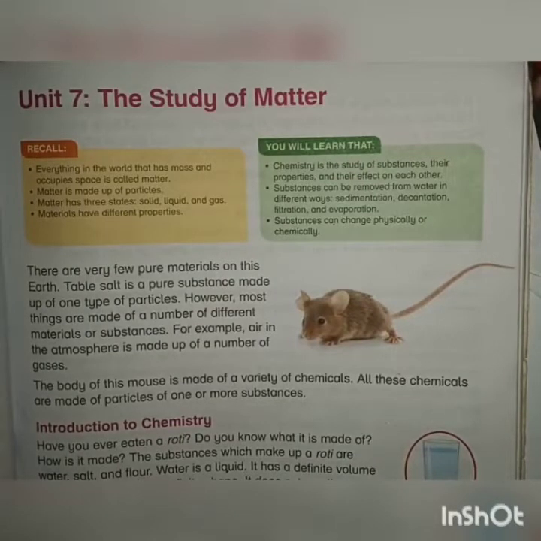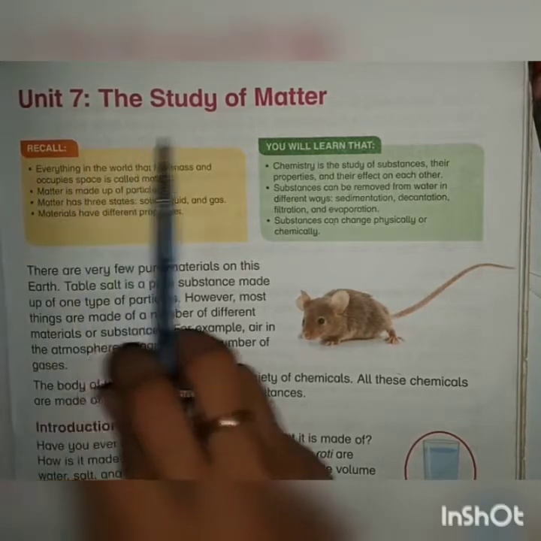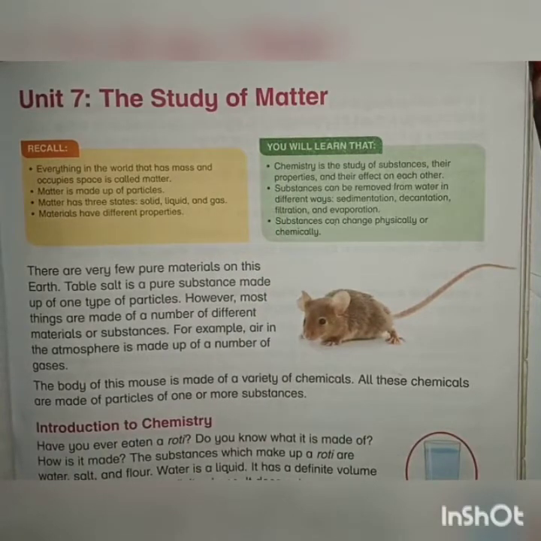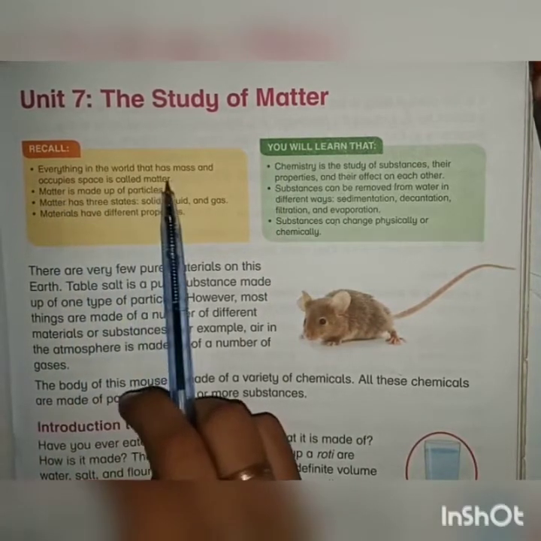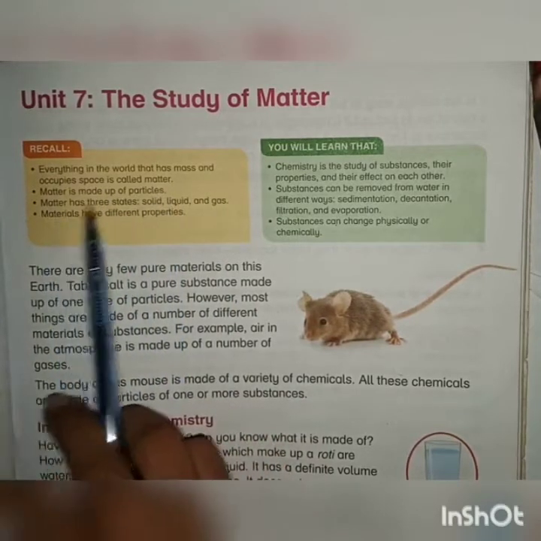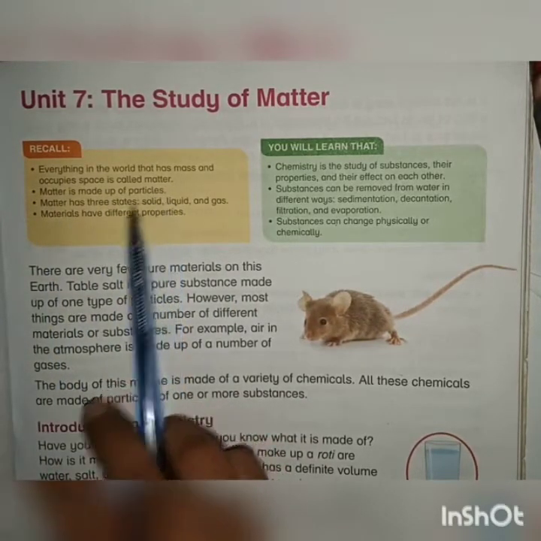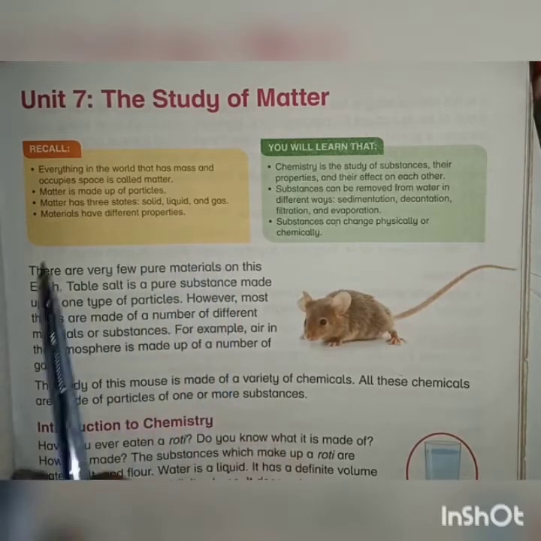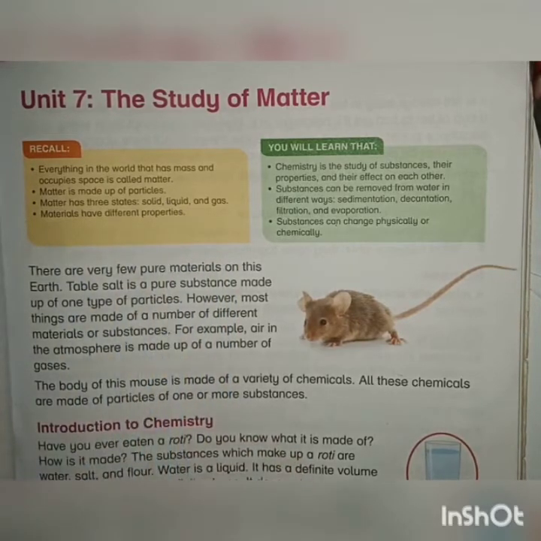As you know, we have finished our first term syllabus and today we will start a new unit. Unit number 7, the study of matter. And we know already much about matter. Everything in the world that has mass and occupies space is called matter. Matter is made up of particles and matter has three states: solid, liquid and gas. And materials have different properties.